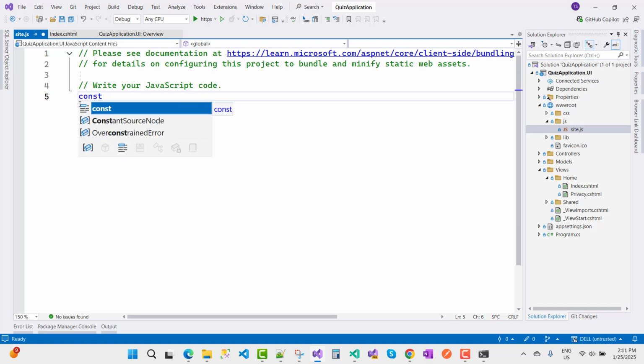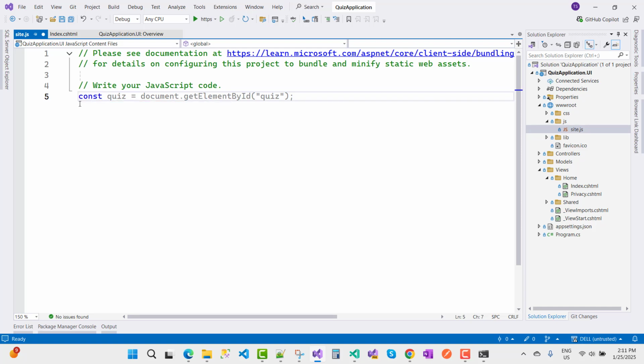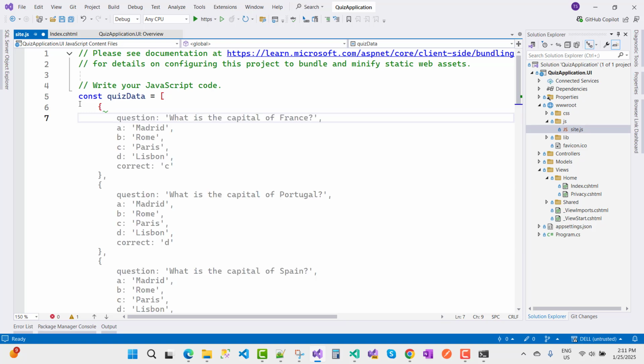Here I'm going to add a constant quizData, with the quiz data in the form of questions. The question is: what is the capital of France, and the correct answer.